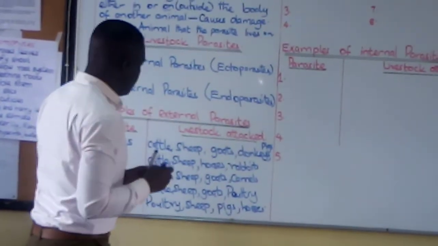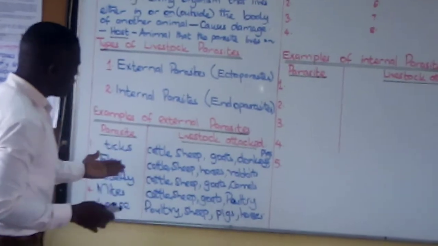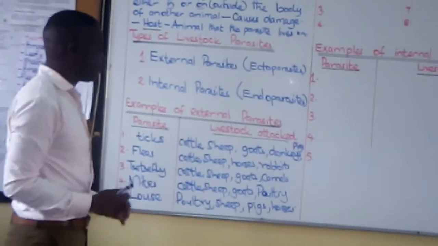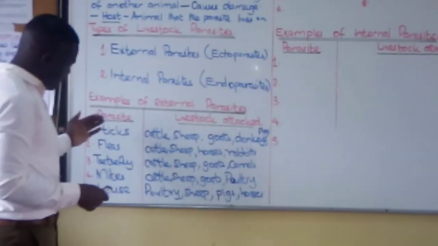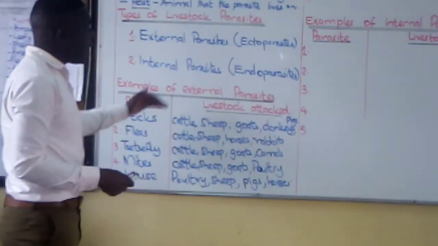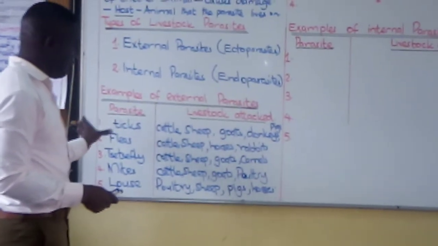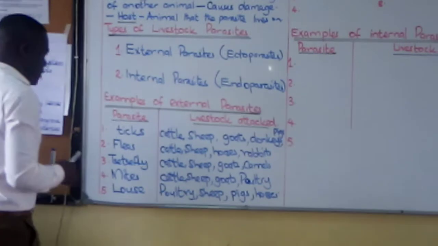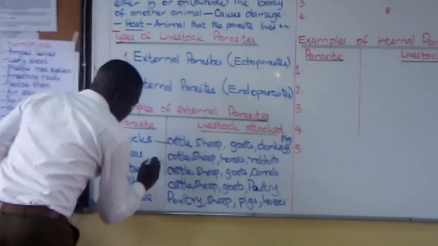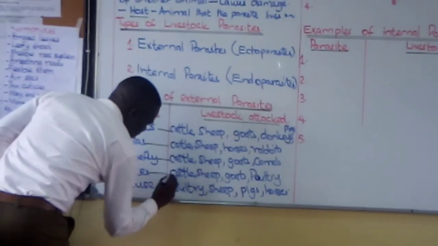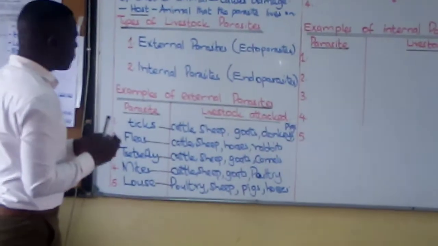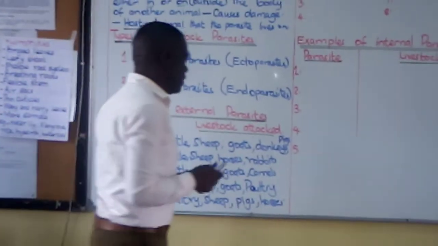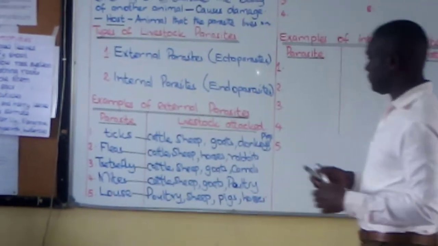Yeah, so many other animals. The animals that I've mentioned but I've not written here, please write them to complete the list. So these are the parasites and the animals they attack. I have matched them with the animals they attack so that you don't get confused. And the list that is not complete, boys and girls, please fill the list according to what I have said. And I hope you are writing.